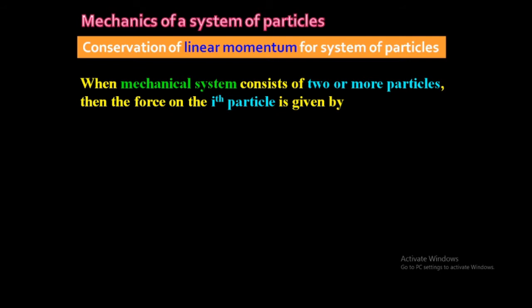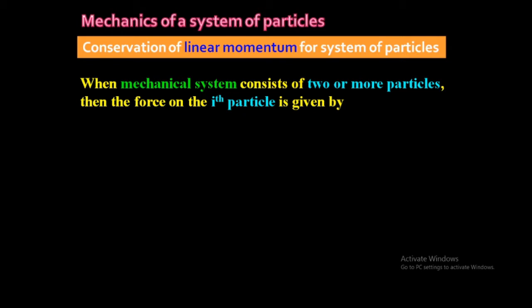Okay, suppose a mechanical system consists of two or more particles, then among those particles I name one particle as the ith particle. मान लो बहुत सारे लोग ग्रुप में खड़े हैं, ग्रुप में स्टूडेंट्स खड़े हैं, एक स्टूडेंट को मैंने बोल दिया कि ये है ith स्टूडेंट, i नंबर का स्टूडेंट है. वैसे ही suppose a mechanical system consists of a number of particles. Okay, and one particle I named as the ith particle.